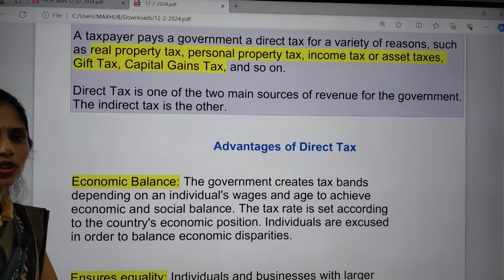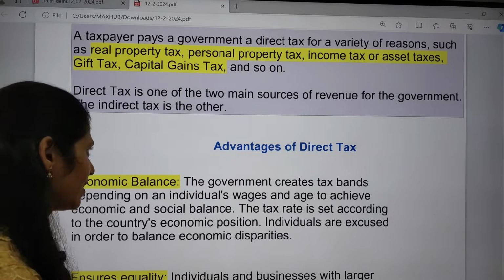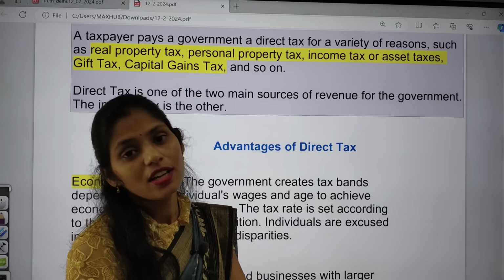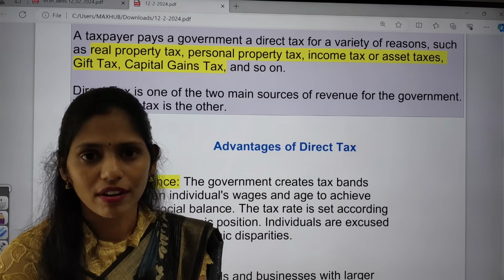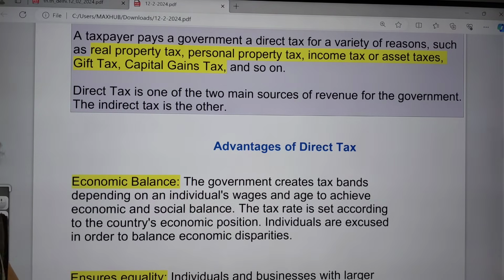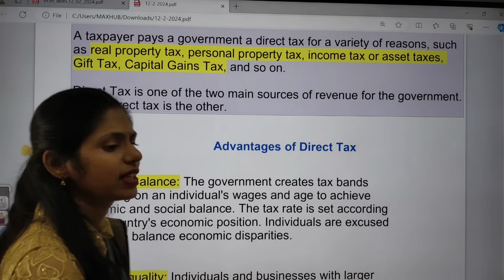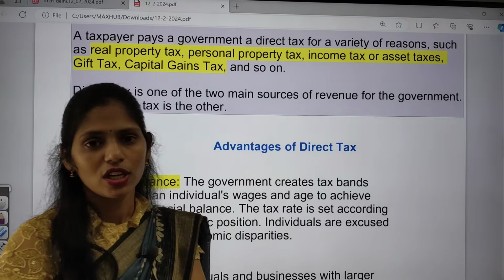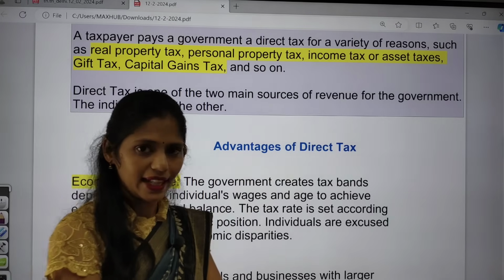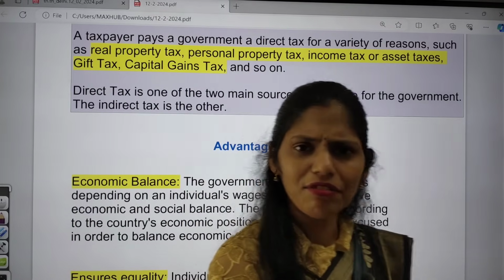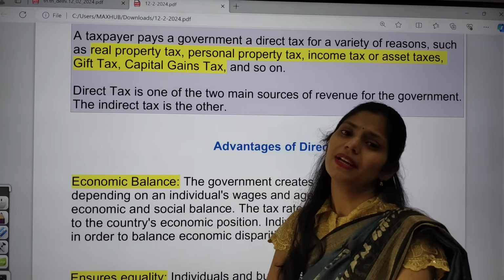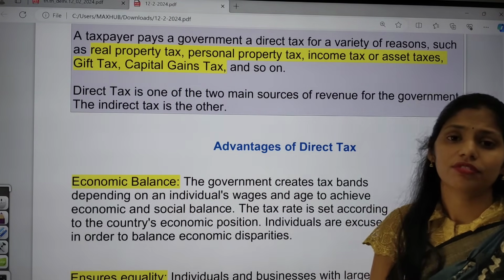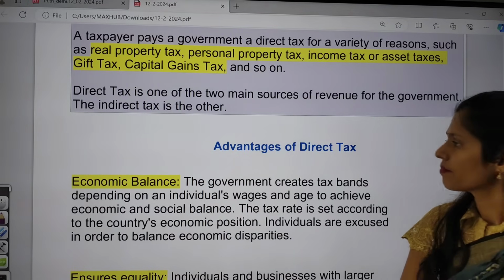So rich, how they are paying, that is in the form of taxes. In taxes we have two types as usual, direct and indirect. Direct is one important source of revenue for the government, and the government is coming up with lots and lots of schemes, for example, to alleviate poverty, address unemployment, decrease hunger, improve health, and for women empowerment, everything. So for those schemes, the money the government gets is through the taxes.